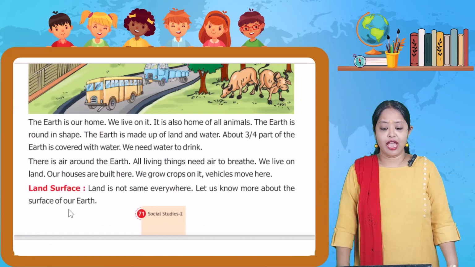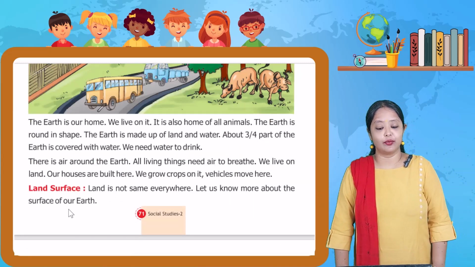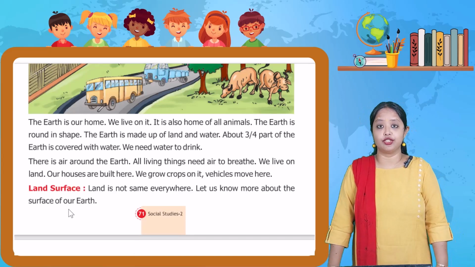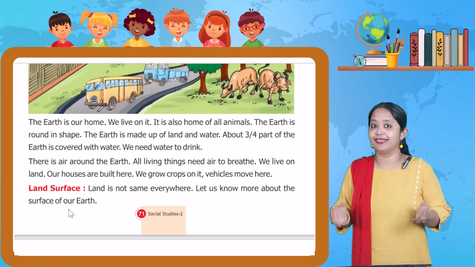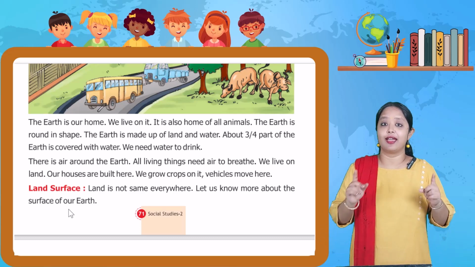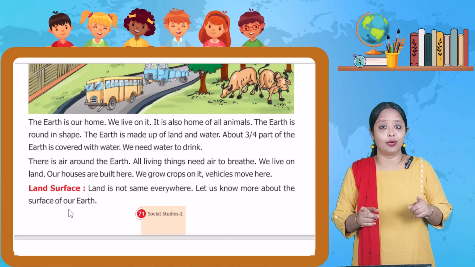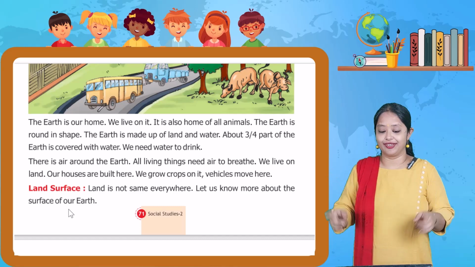Land and water. About 3/4 part of the earth is covered with water and we need water to drink every day. It is the most important liquid on the earth. ये हम पहले भी कई बार पढ़ चुके हैं and I hope आप लोग हर एक रोज पानी बचाने की पूरी कोशिश कर रहे हैं.